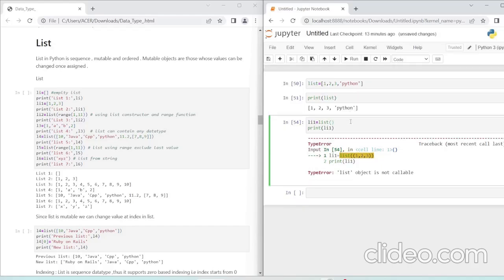Okay, so I have another example for this. If I want to make a list containing the first five characters of the English alphabet, A, B, C, D, E, I can simply write a string A, B, C, D, E. And when I run it, why is it not running?